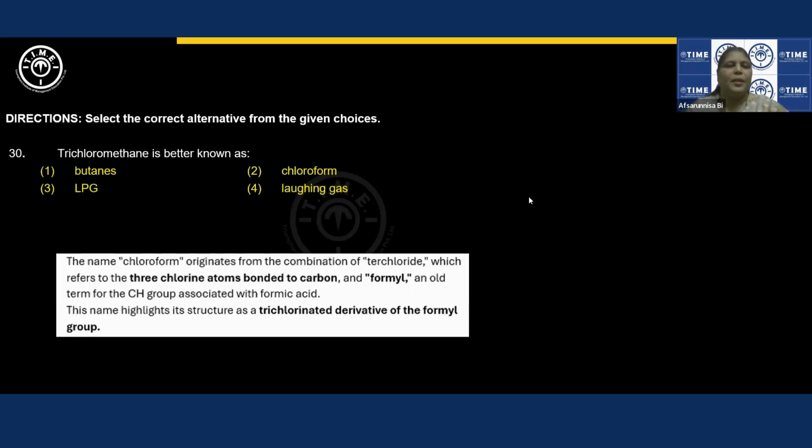So this is the explanation part of that. Butanes are alkanes. LPG gases are hydrocarbons. Hydrocarbons contain only carbon and hydrogen. Laughing gas is N2O. So these cannot be the options.